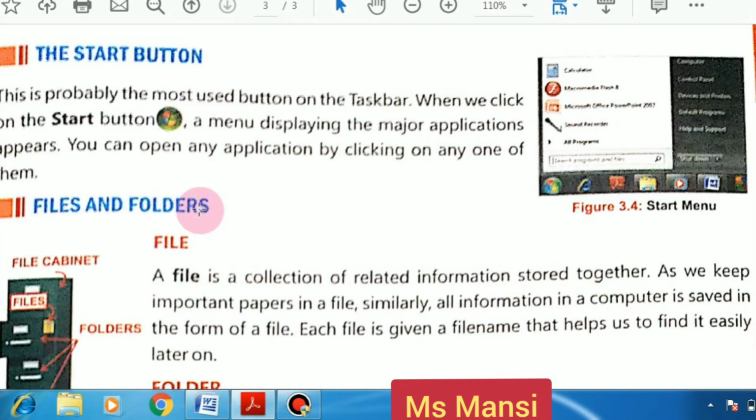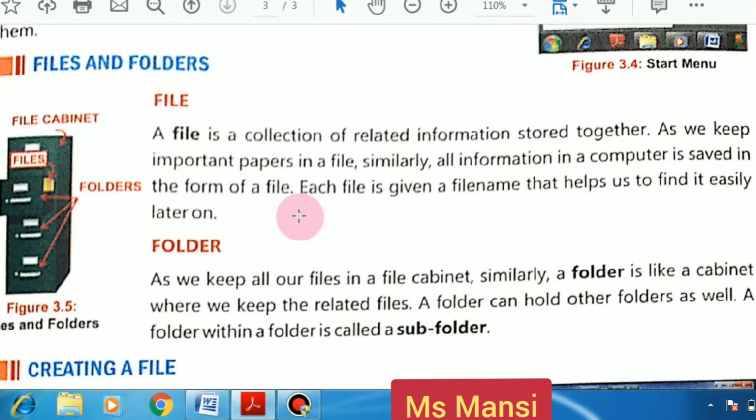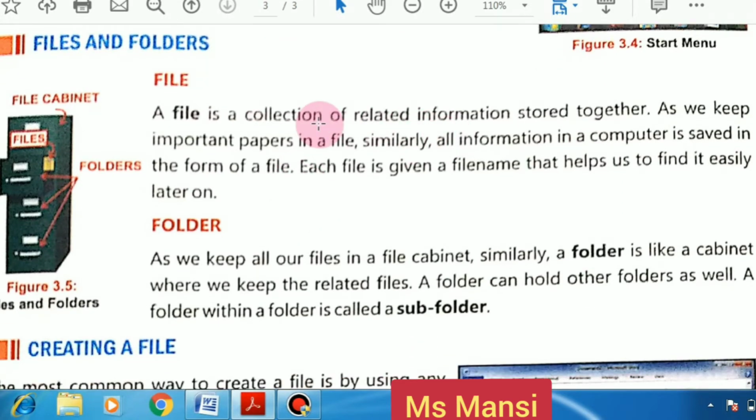Next is file and folder. So what is a file and what is a folder? A file is a collection of related information stored together. Students, as we keep important papers in a file, you also maintain your papers in a file or folder. You can just purchase a file and put your papers in the file.